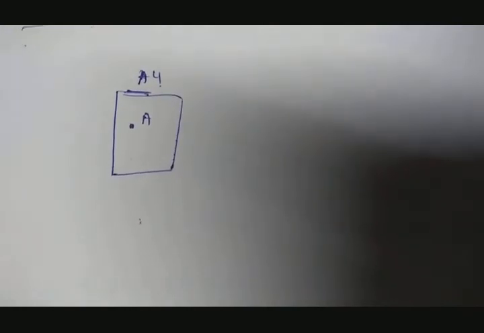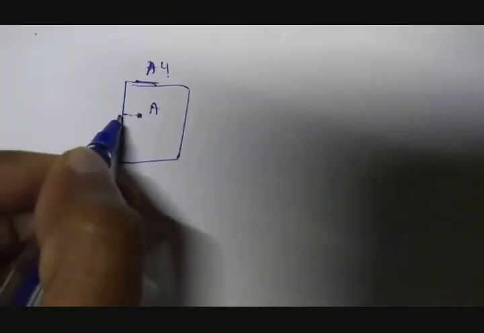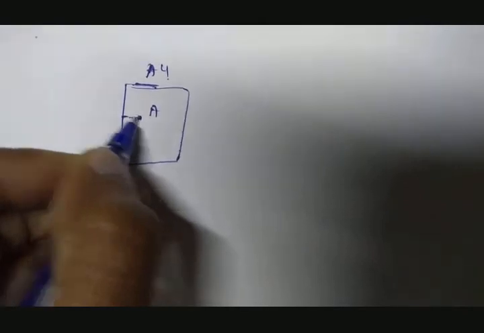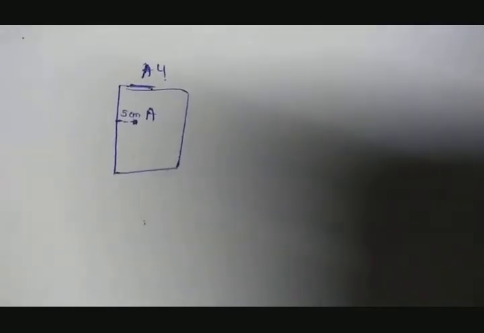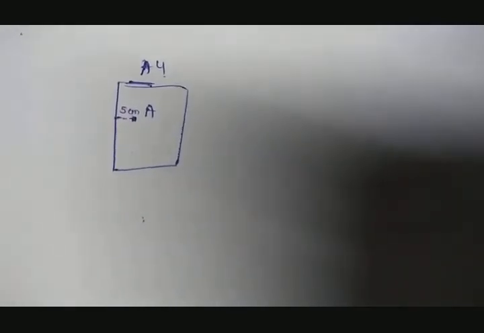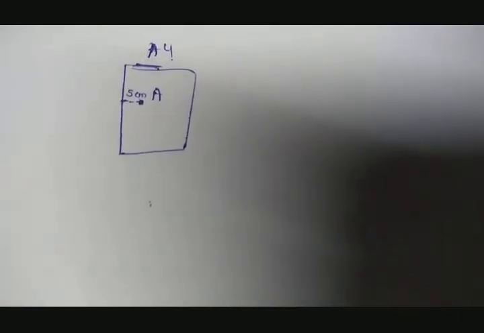No, it is not. So some of you will measure this distance, that is from the left edge to the point A. Suppose it is 5 centimeters. So you will say that, sir, it is 5 centimeters from the left edge of the paper. So will it be enough?